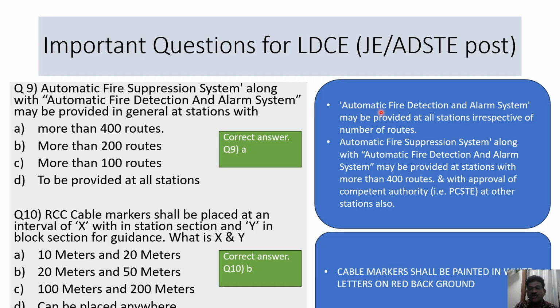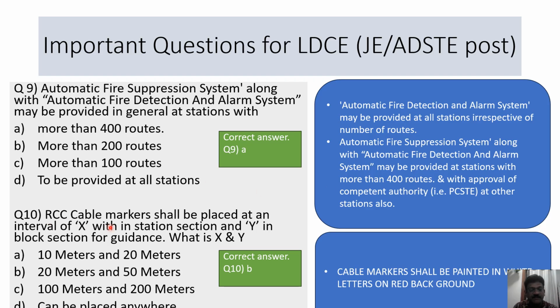Here he is talking about fire detection only, not fire suppression. Automatic fire suppression system along with automatic fire detection and alarm system may be provided at stations with more than 400 routes and with approval of the competent authority, that is PCST, at other stations also. Wherever required, fire suppression system can be provided, but with the approval of PCST. For more than 400 routes, it can be proposed directly.